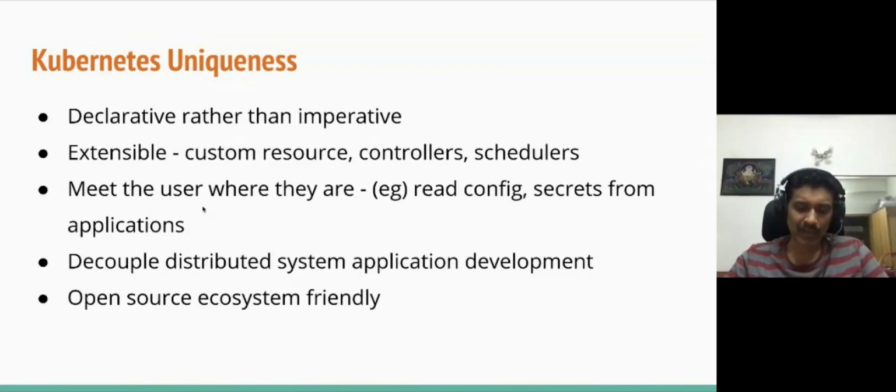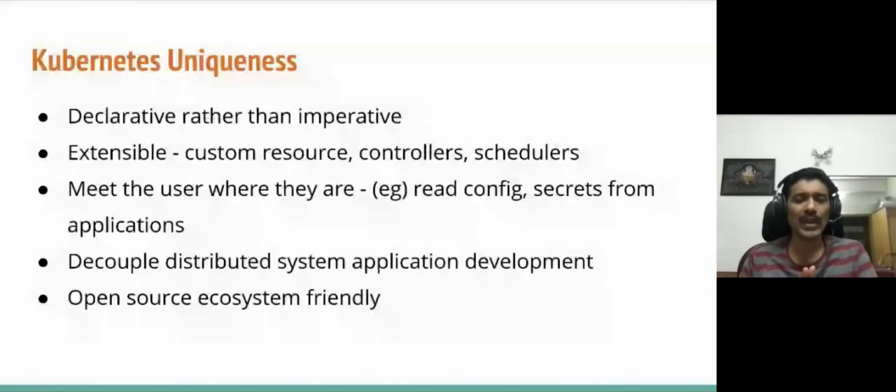The fundamental point here is that you do not have to change your applications when you are running them on the Kubernetes platform. Kubernetes gives you different ways to interact with applications without you having to change anything in your application code. I'll give you a few examples of that as we go forward. The fourth one is decoupling the distributed system development. Kubernetes works in different environments: on-prem, GCP, AWS, Azure, any environment. And each environment would have different kinds of infrastructure resources.